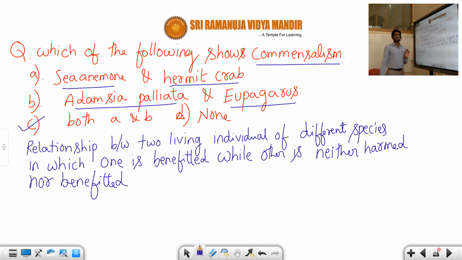So C is the correct answer, students. This is very, very important. A and B are correct. The sea anemone's scientific name is Adamsia palliata, and the hermit crab's scientific name is Eupagurus.